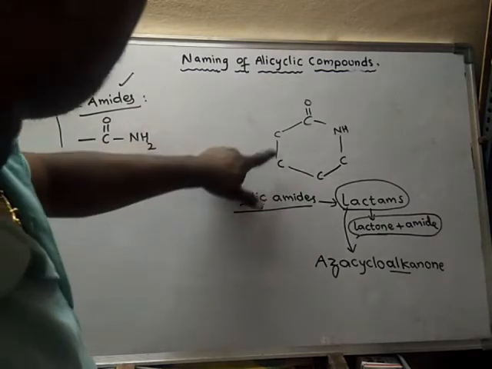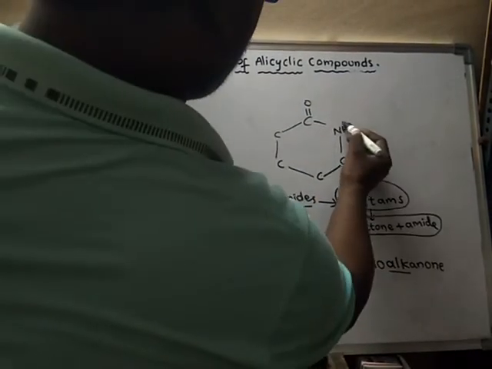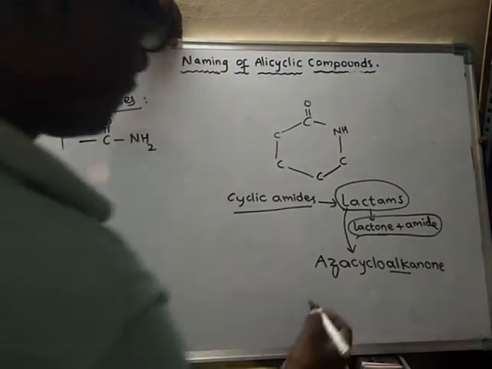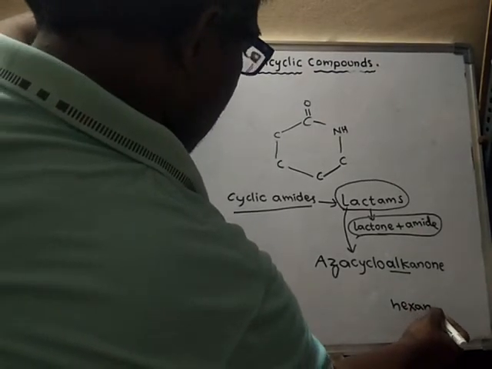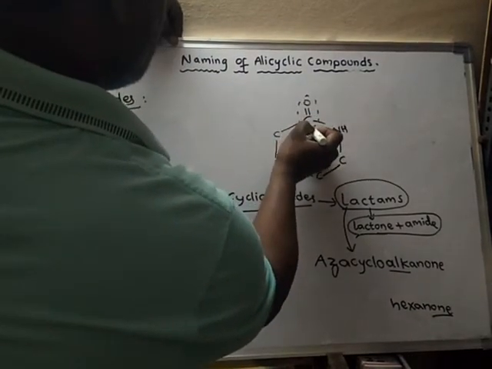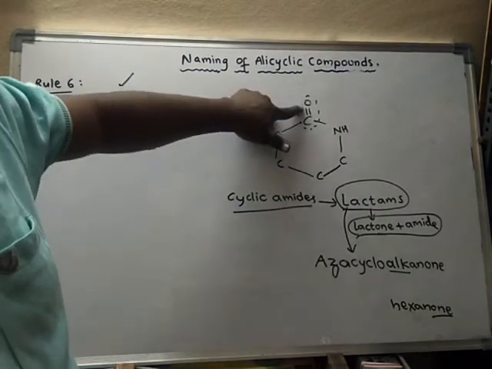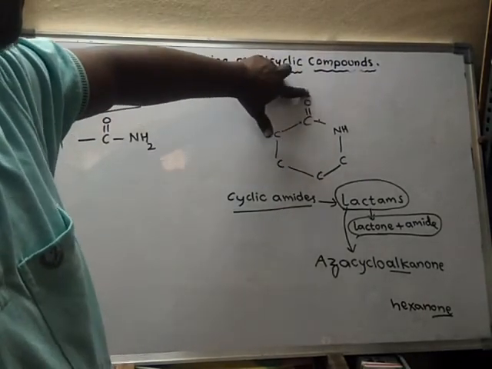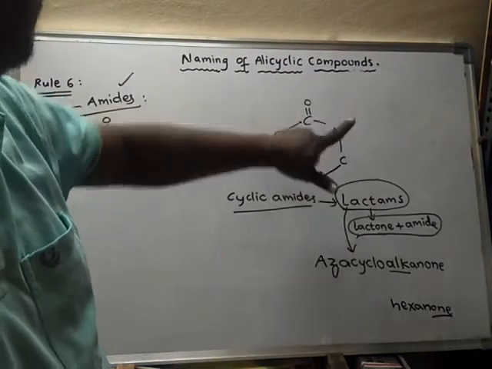How many atoms are there? 1, 2, 3, 4, 5, 6 atoms are there. So actually it should be carbon atoms. If it is carbon atoms, then we have to call it hex. Hexanone. Why one? Because this is related to ketone, C double bond O. Hence for ketones we will write one. But this is amide.